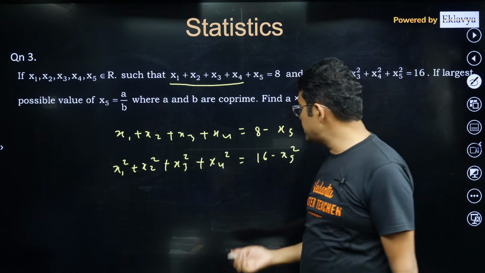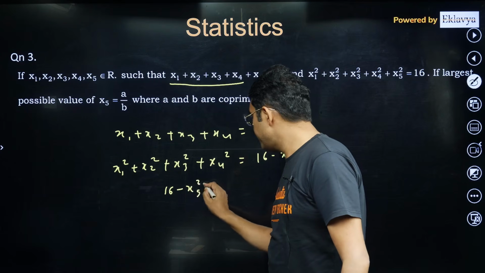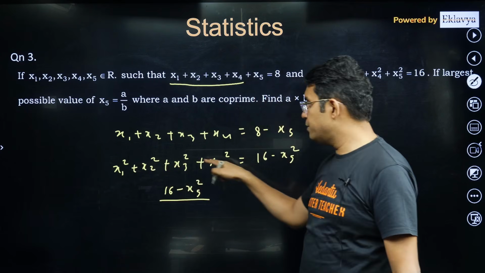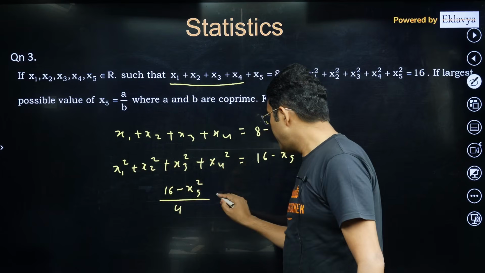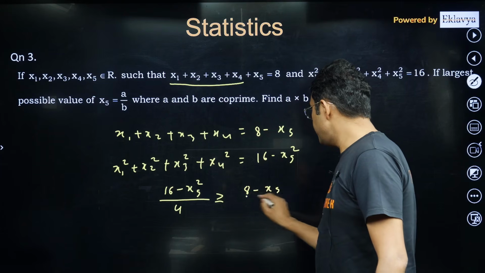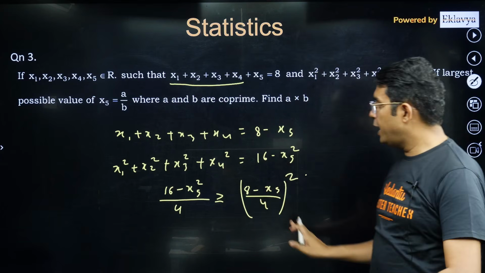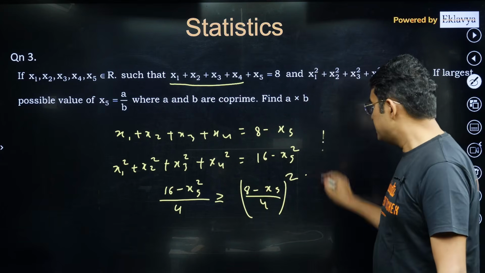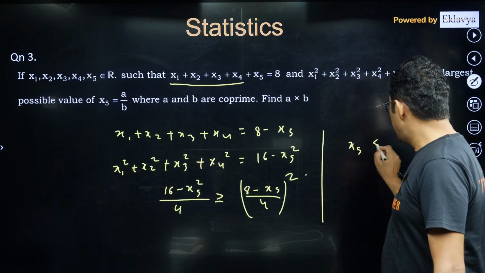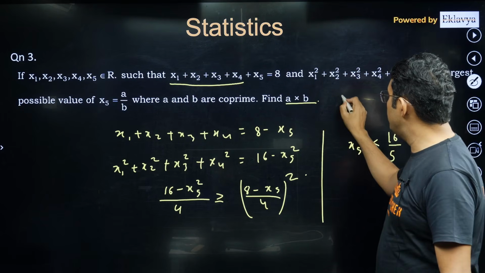Now the same thing you just have to apply. This 16 minus x5 square, upon the number of data, which is 4, has to be greater than or equal to (8 minus x5 upon 4) whole square. You just need to solve this inequation and you will get your answer. I think this x5 comes out to be less than or equal to 16 upon 5.